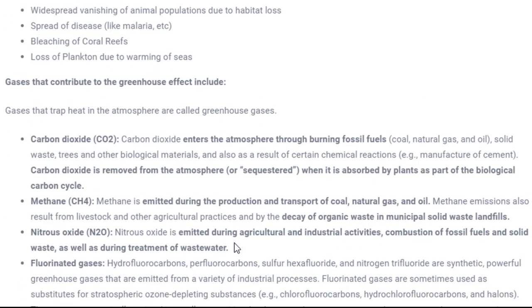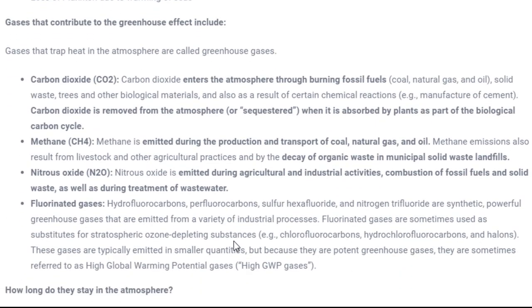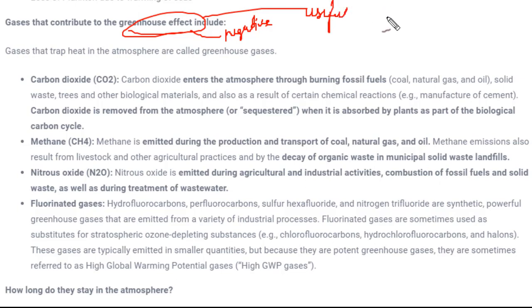Now, learning about the gases that contribute to the greenhouse effect. Now see, these greenhouse gases are not always negative. We should not always consider them negative, as the major cause of global warming. Although, these gases are very useful for plantation or vegetation in colder places.